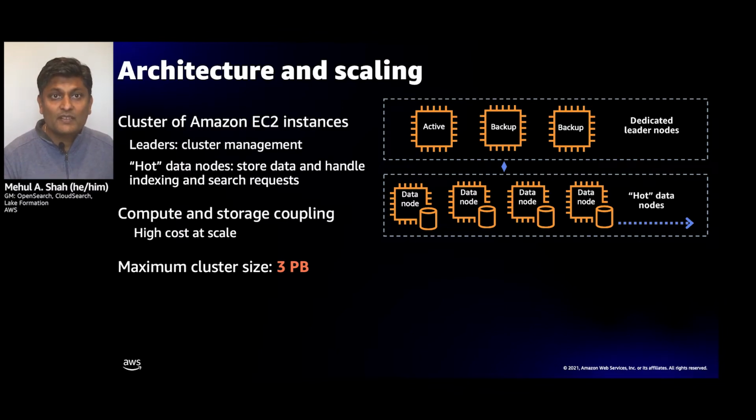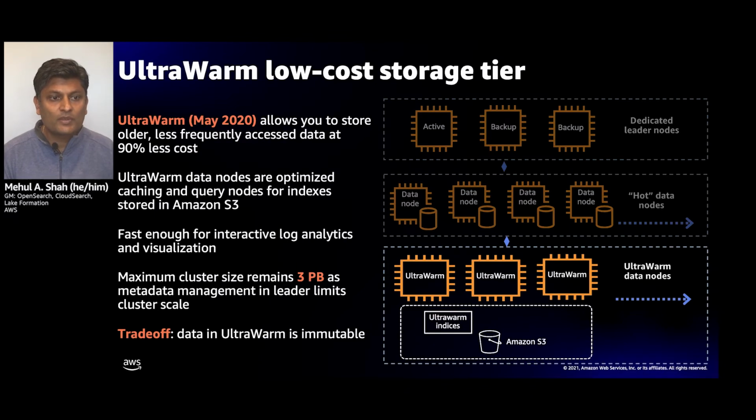All right, so about a year and a half ago, we introduced UltraWarm. UltraWarm is a new warm tier of storage. What it allows you to do is take your older, less frequently accessed data and move it to a lower cost tier that's about 90% cheaper than the hot tier that we just talked about. And so this actually starts decoupling compute and storage for you.